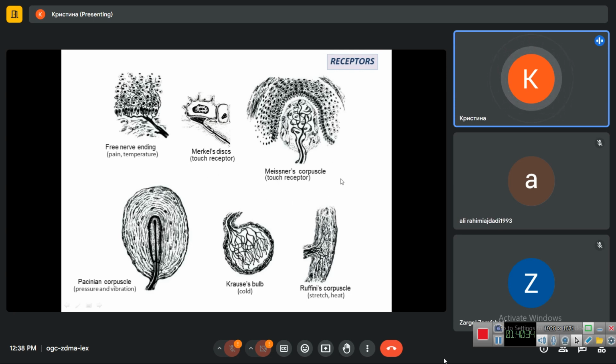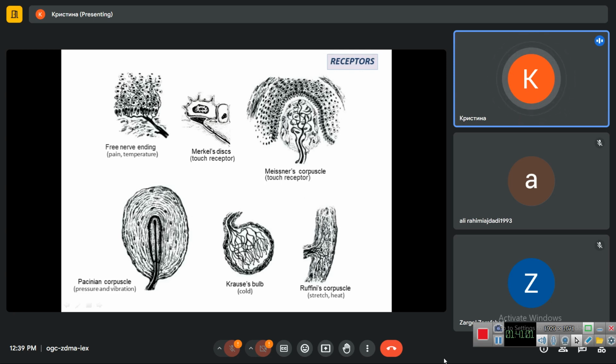Also in skin we have Meissner corpuscle. This is the non-free encapsulated nerve receptor. It is non-free because it has the covering of glial cells. These are glial cells. They cover the end of dendrites. And also we have outer capsule made up with the specific connective tissue cells.